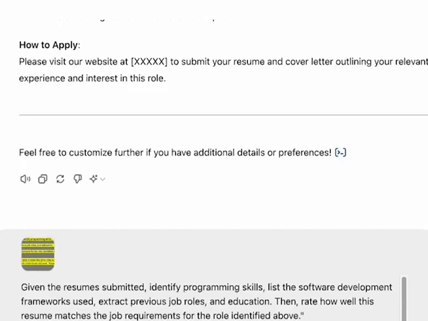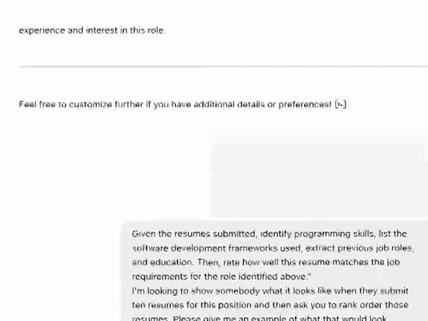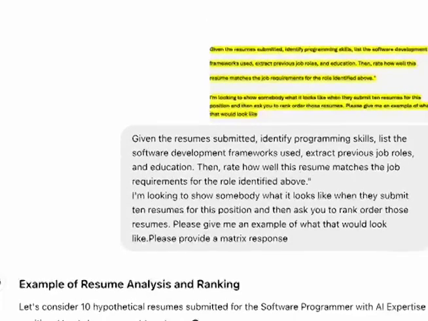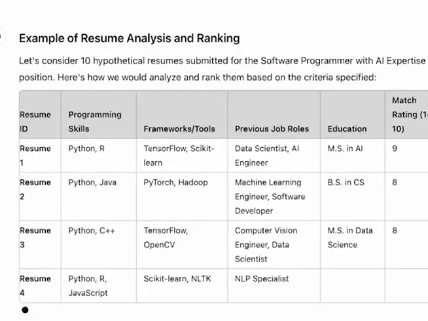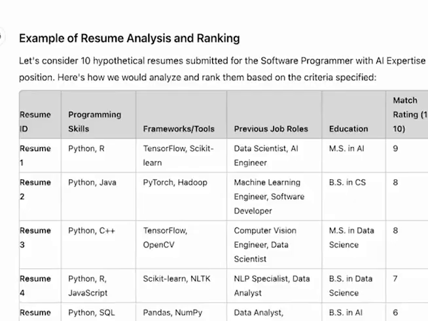And I also want to tell it, please provide me a matrix response. I like that when it will do that. It'll create matrices of different things. I think it's really cool when it does that. And while it's building this, you can ask it to do it on a chart. You can ask it to do it all sorts of different ways, and you'll see what it's putting together here.